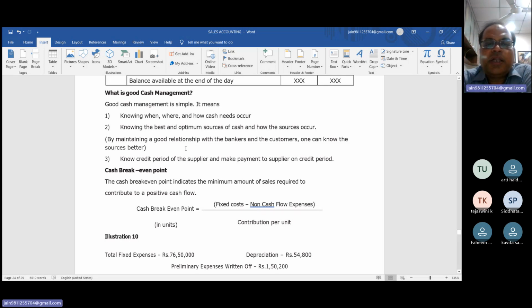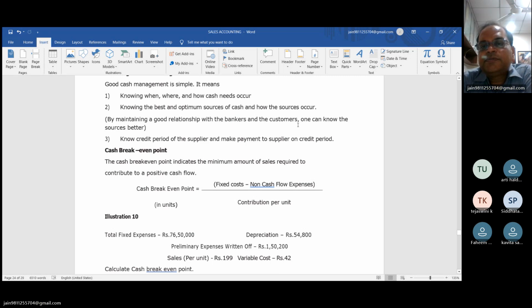And by maintaining a good relationship with the banker and the customer, one can know the better source. Well, how will you determine the better source? When you have a good relationship with the banker and customer. Okay? If your customer is not very good, then definitely such a person creates problems. Or if you have good relations with the debtor and creditor, then definitely you are a good manager. The last point is to know the credit period of the supplier and make payment to the supplier within the credit period.